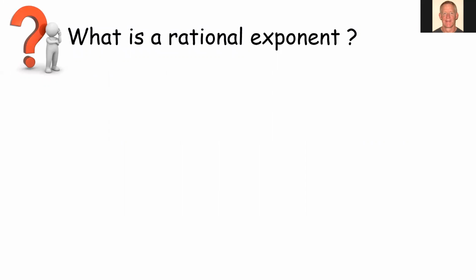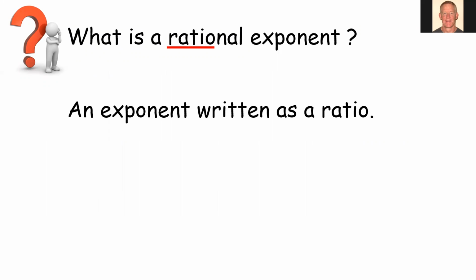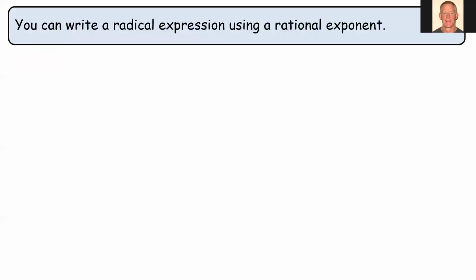So again, what is a rational exponent? Well, think about the word rational. The first five letters are ratio. So a rational exponent is simply an exponent that is written as a ratio. So x to the 2/3 power, 2/3 is a ratio, or you might prefer to call it a fraction. So rational expression is just a mathematical word for something written as a fraction. So x to the 2/3, that's a rational exponent. 16 to the 1/2, that would be a rational exponent.